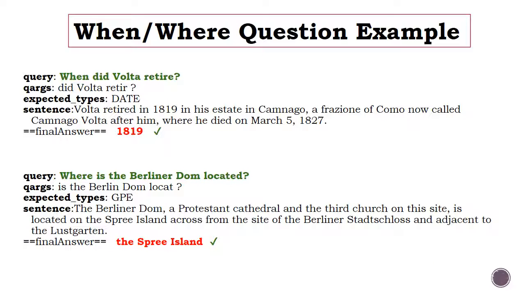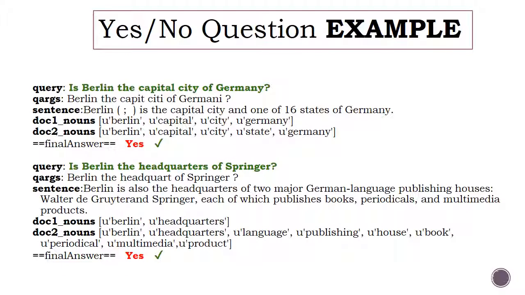For who questions, spaCy sometimes gets confused between person tags and organization tags, especially for strange person names that it hasn't encountered before. For where, multiple locations can occur in one sentence, and sometimes the location cannot be recognized by the NER tagger. For the when question, the NER tagger is relatively more accurate. Thus, our strategy is this: if we find the required NER phrase in the sentence and this NER phrase is not in our question, we return the NER phrase. If no name is found, then we return the original sentence.